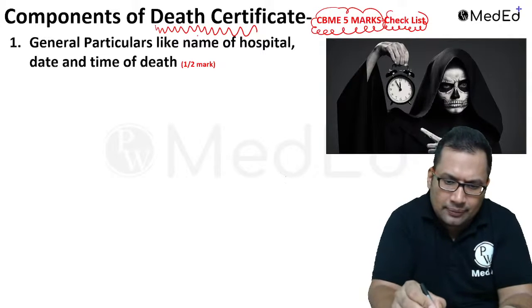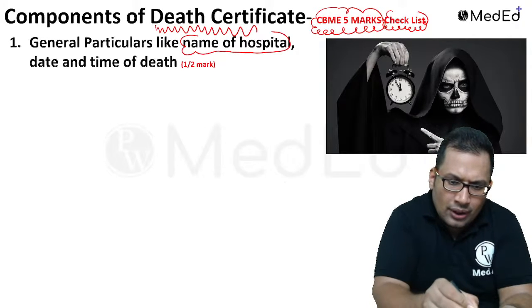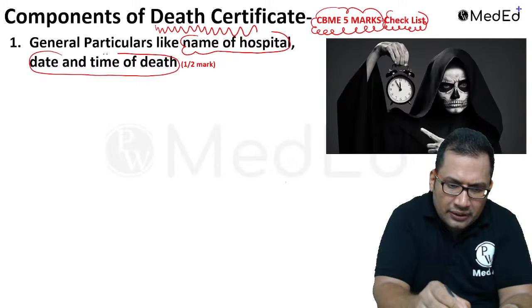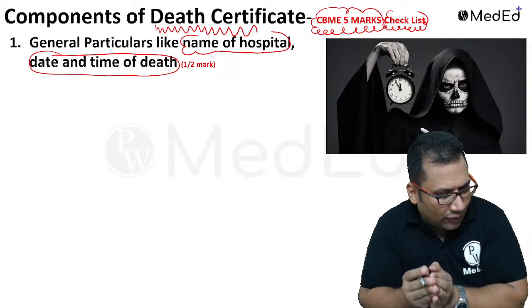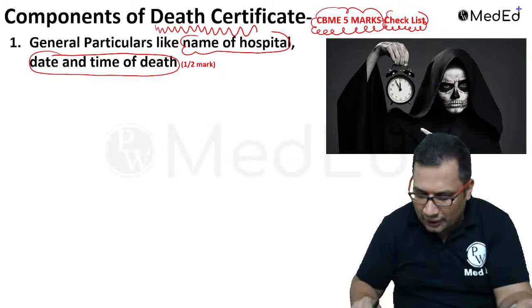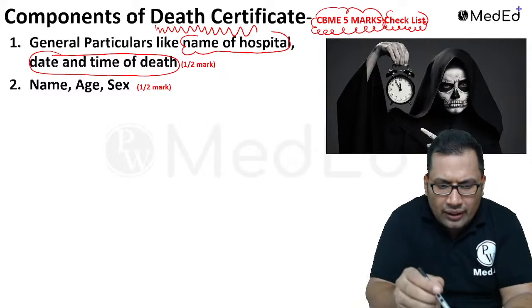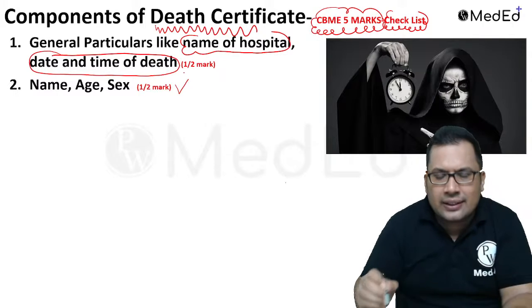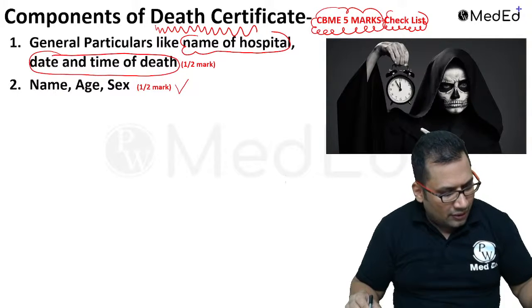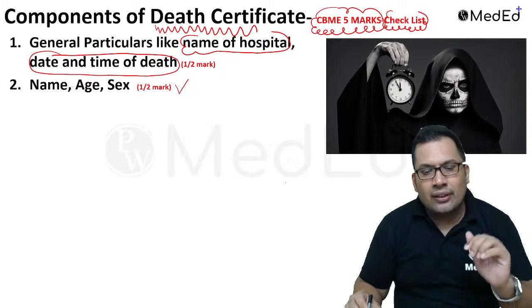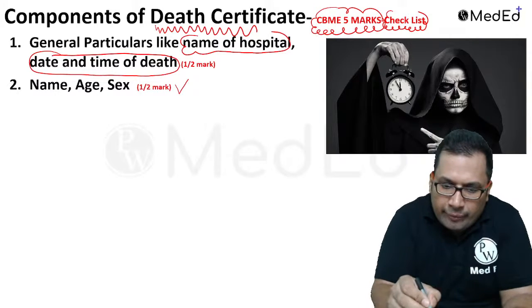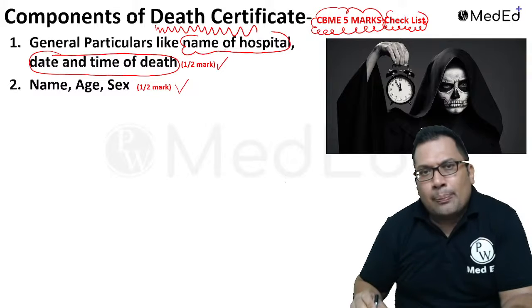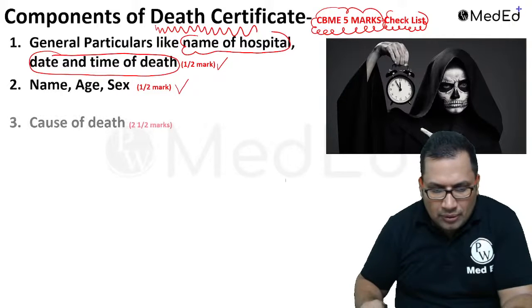Then the date and time of death, that you need to write. Then name, age, sex of the person who died, general particulars, that carries half mark.